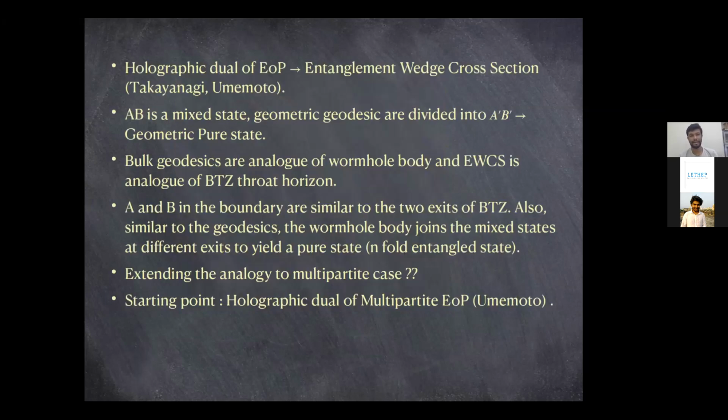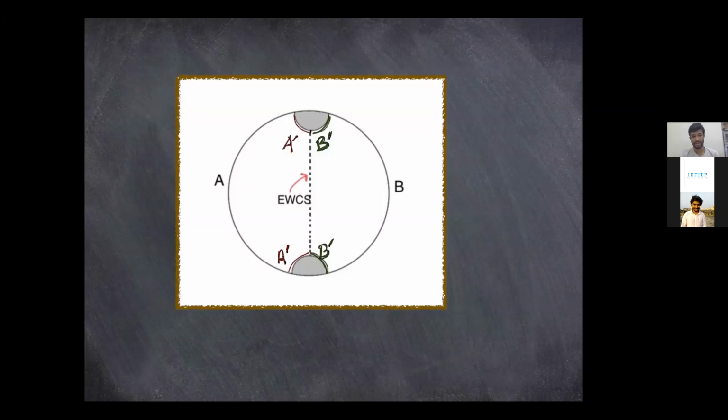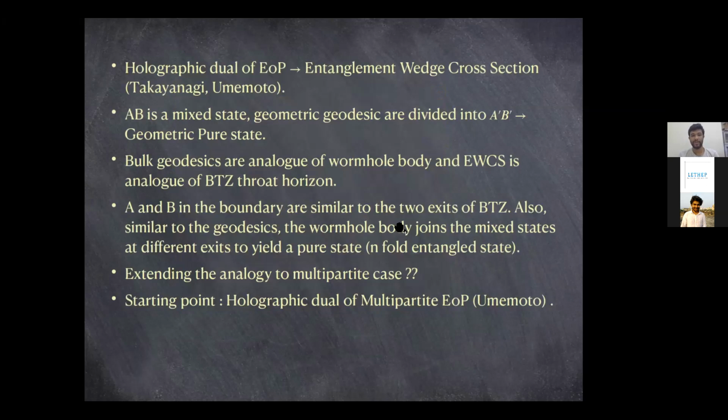And A and B in the parts of the mixed states are similar to the boundaries of the two exits of the two-sided BTZ. In case of a two-sided BTZ, you would have a black hole living at each exit, which is in general a mixed state. If you have one exit, then we consider a pure state black hole. But if you have two exits, then you already have two mixed state black holes.